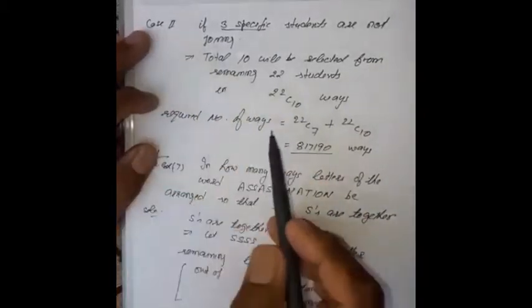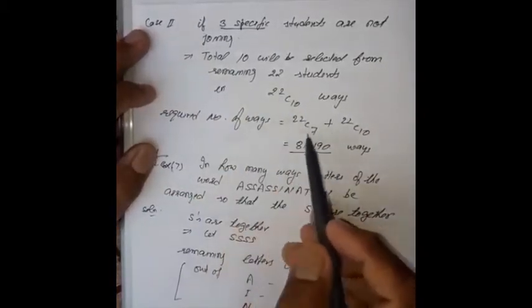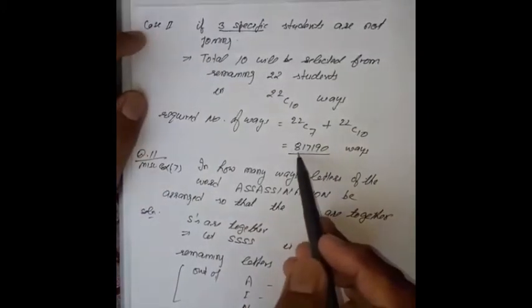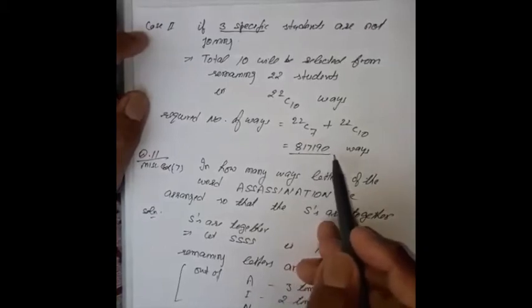So that's why we have to add case 1 cases plus case 2 cases. So required number of ways will be then this, 8,17,190.